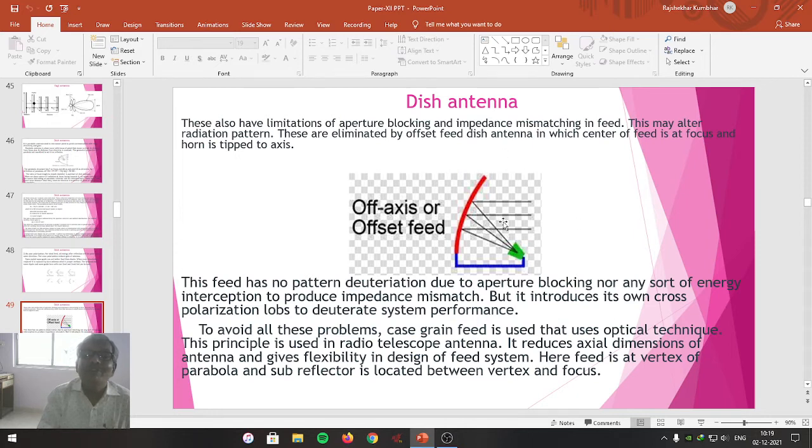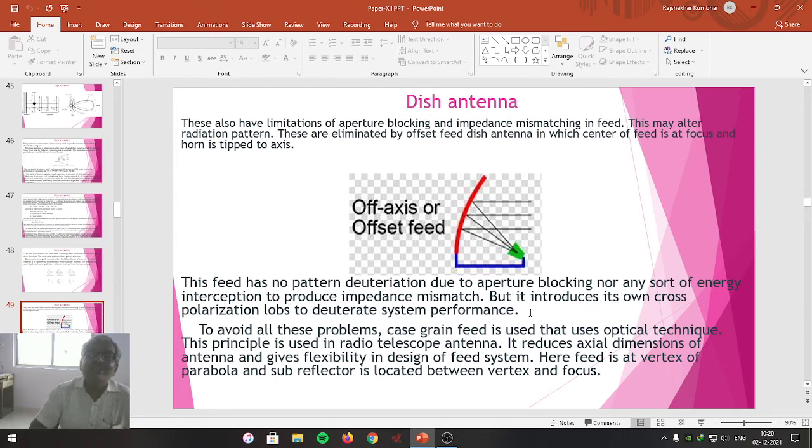Due to this, the aperture will not be blocked. The impedance matching problem is also avoided. But it introduces its own cross polarization lobes which will deteriorate the system performance. This feed has no pattern deterioration due to aperture blocking, nor any sort of energy interruption to produce impedance mismatch. But it introduces its own cross polarization lobes to deteriorate the system performance.